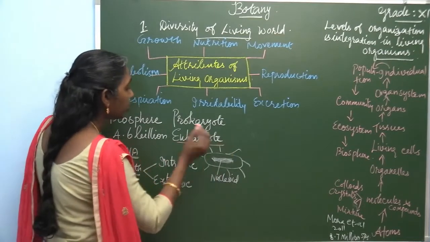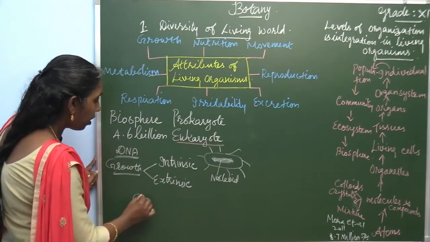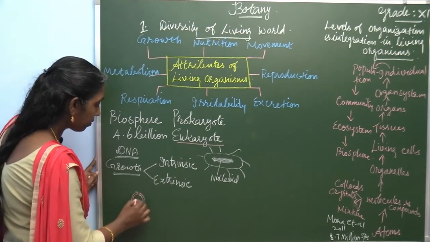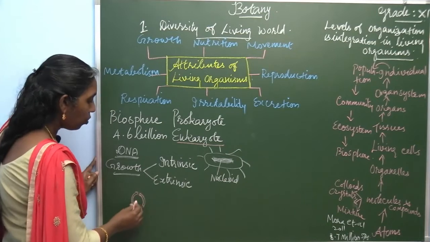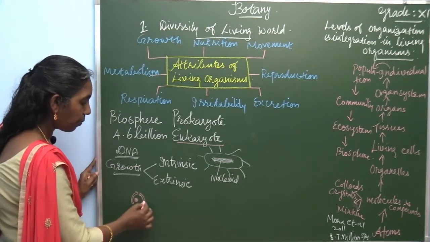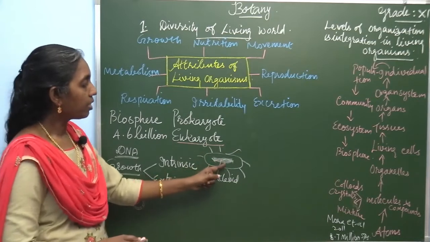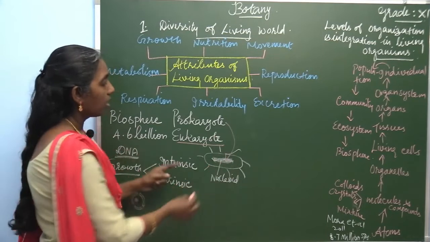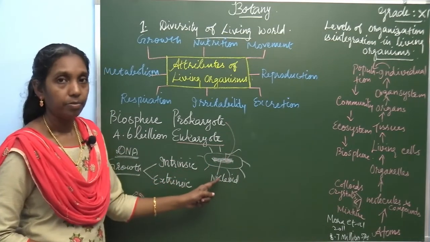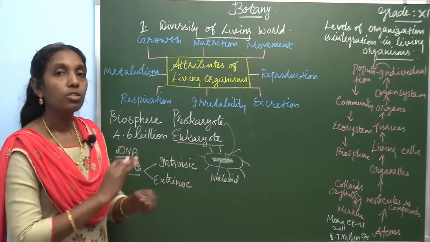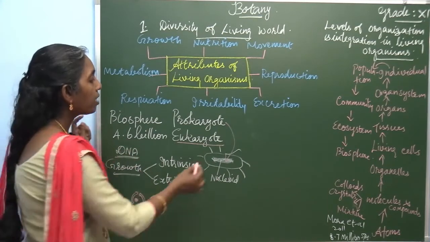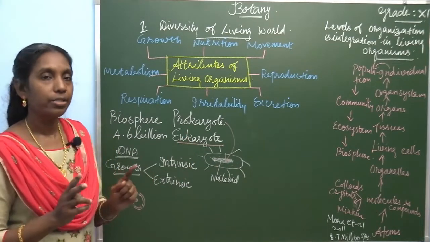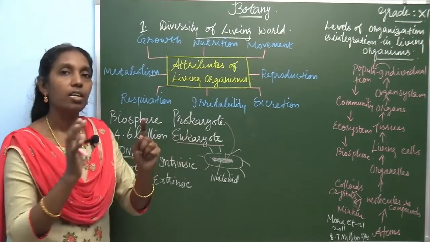Eukaryote shows a membrane bound nucleus, which consists of a nuclear membrane. This membrane is absent in the nucleoid. So prokaryotes have a nucleoid, an incipient nucleus. There is no membrane bound structure, and cell organelles are also absent in prokaryote. So mainly it's differentiated into the nucleus as well as the cell organelles.